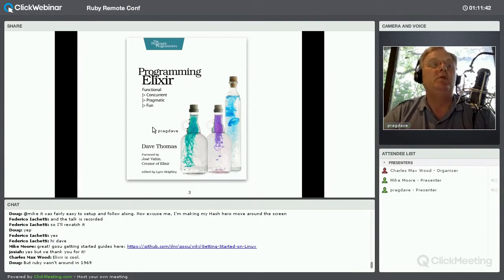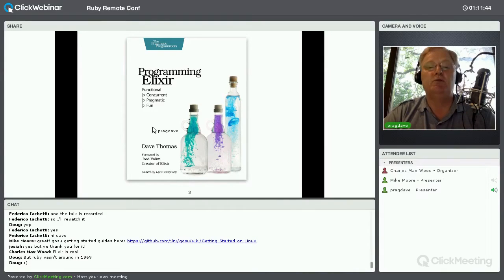Some of you may be familiar with José Valim. He's on the Rails core team. And he also produced an initial stab at a version of Ruby that ran on the Erlang virtual machine. Now, Erlang is a language that was designed initially for writing telephone switches in, and since then has branched out.